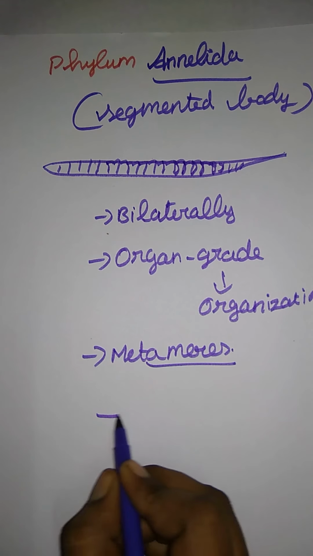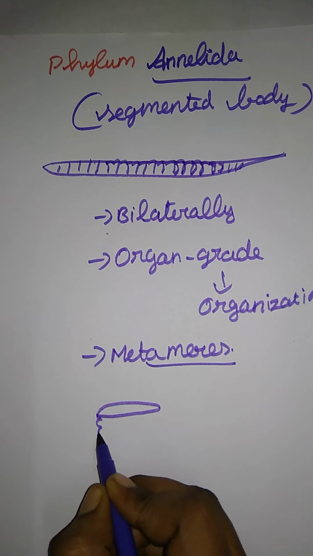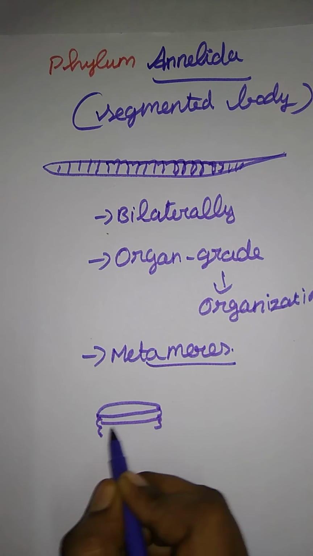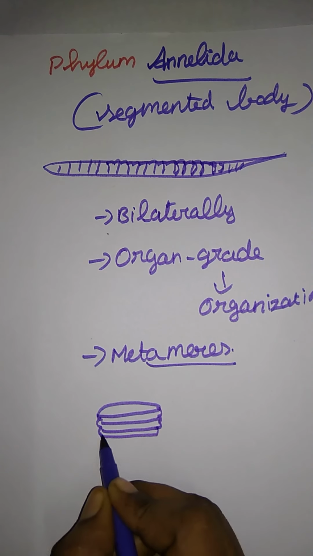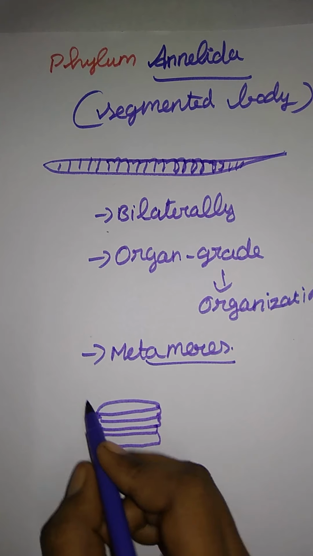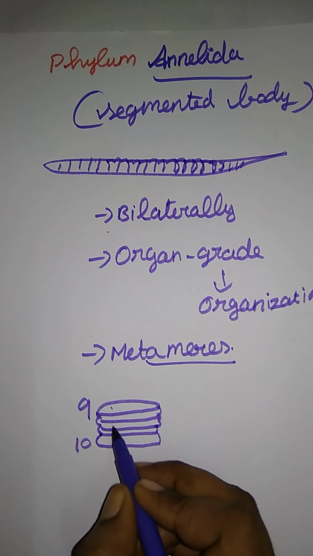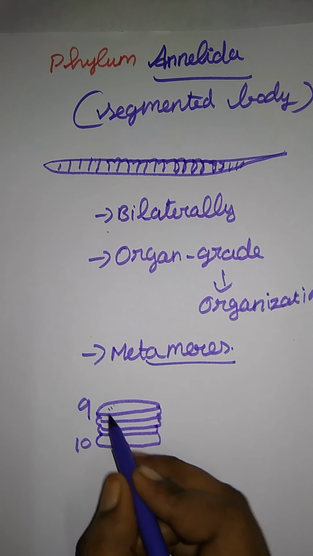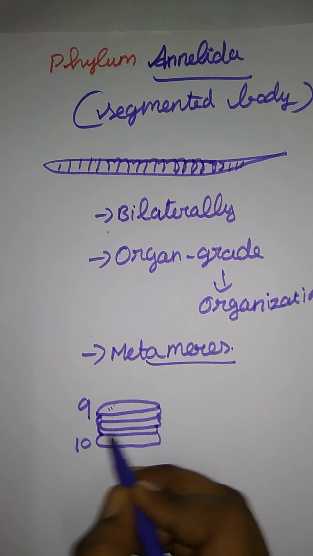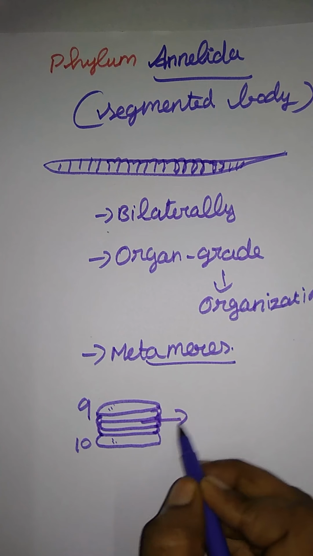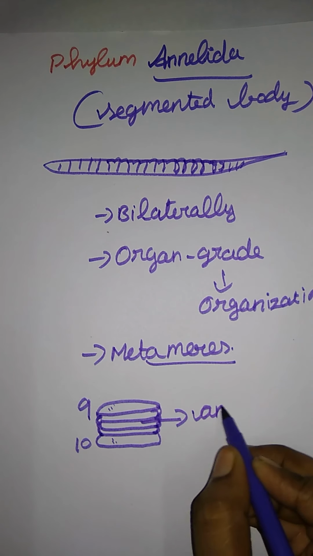This is one segment, and it has subdivisions, and this is another segment. For example, let's take the 9th segment and 10th segment. Each segment is joined by the subdivisions of the segments, and they are given the name annuli.